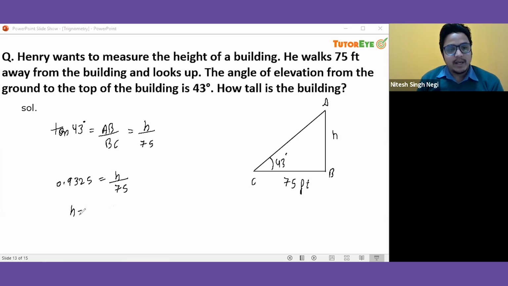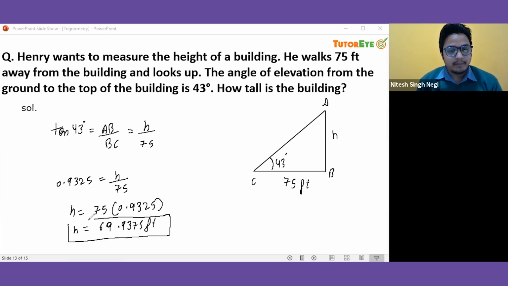And in order to find h, we should multiply these two things, 0.9325 and 75. If we multiply these two things, we will get the answer, which will be 69.9375 feet. So this is the height of this building.